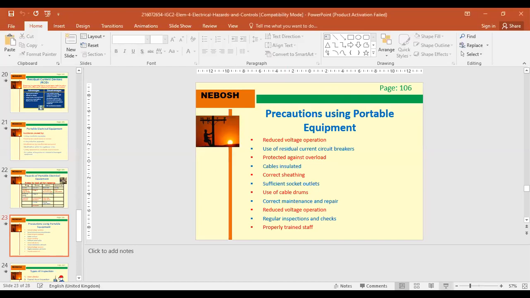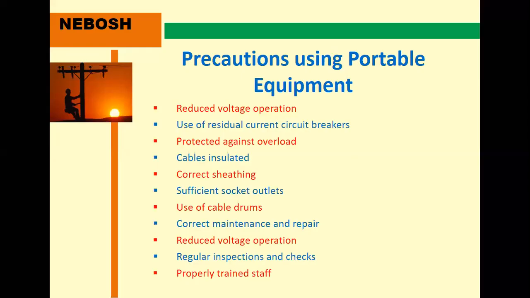Okay, here are the precautions for using portable equipment. For example, in portable equipment, reduced voltage operation is used, very low voltage. Some residual current circuit breakers are also used for portable equipment.